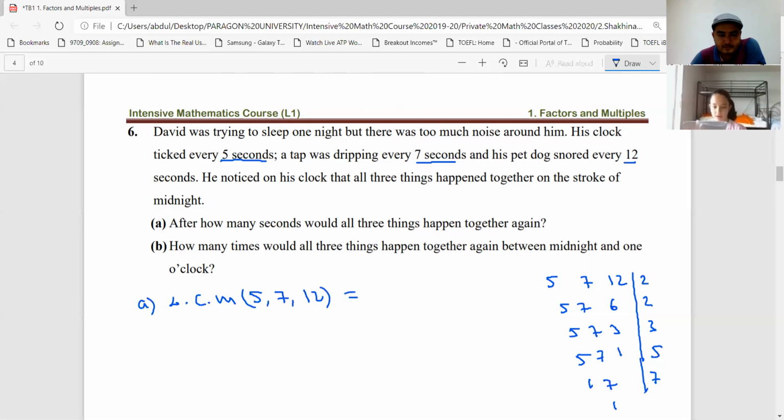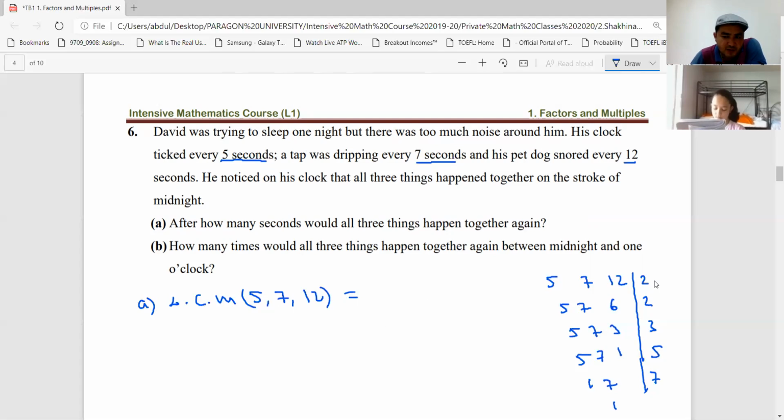Oh, okay, I see. Did you get it? What did you get? I understood, because I thought they all had to be divided by one thing. No. Shahina, look, here the question is saying that one thing is every 5 seconds. Second one is every 7 seconds. Third one is every 12 seconds, right? So this 5 seconds, 5 seconds, 5 seconds. It says that all together, these 3 events happen when? It means that we need to find the least common multiple, right? After 1 second, none of them actually happens here. So we need to find the least common multiple of these 3 numbers.